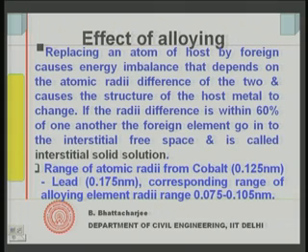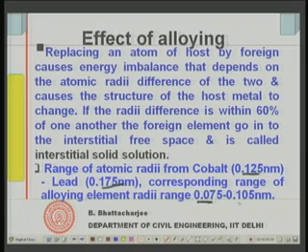Therefore, this radii difference corresponding to the 60% of 125 and 175 is 0.075 and 0.105. So, 60% radii corresponds to this one. Therefore, any element within this size radii can form interstitial solid solution with cobalt to lead, right.